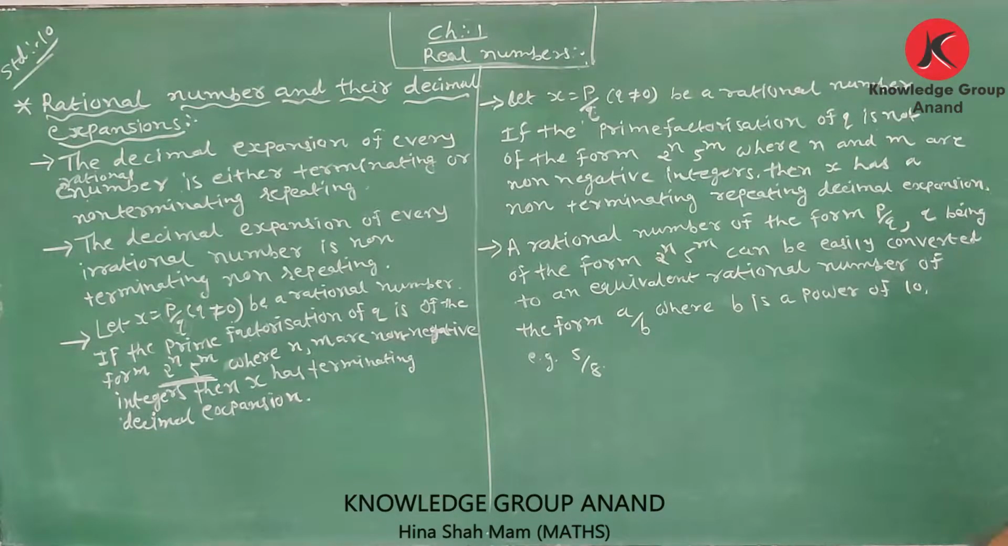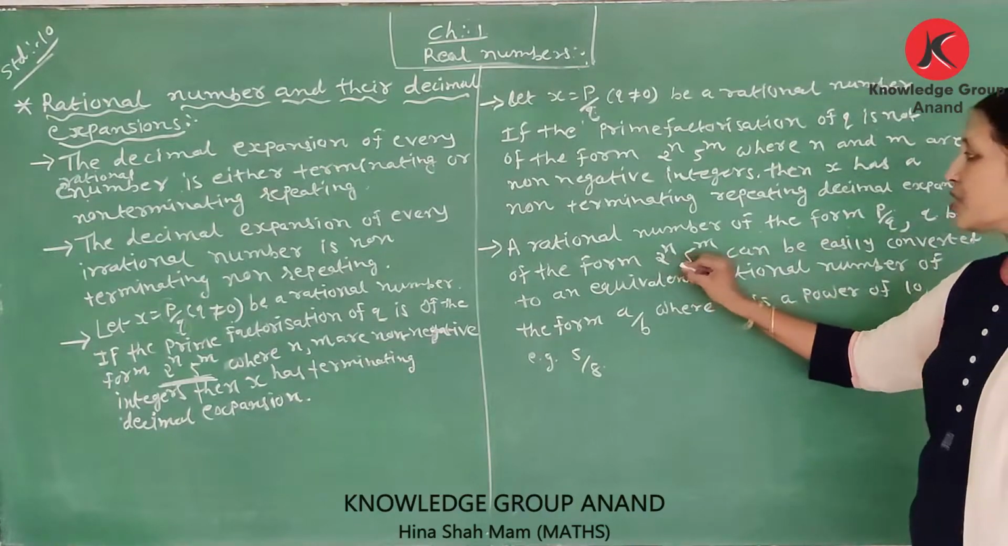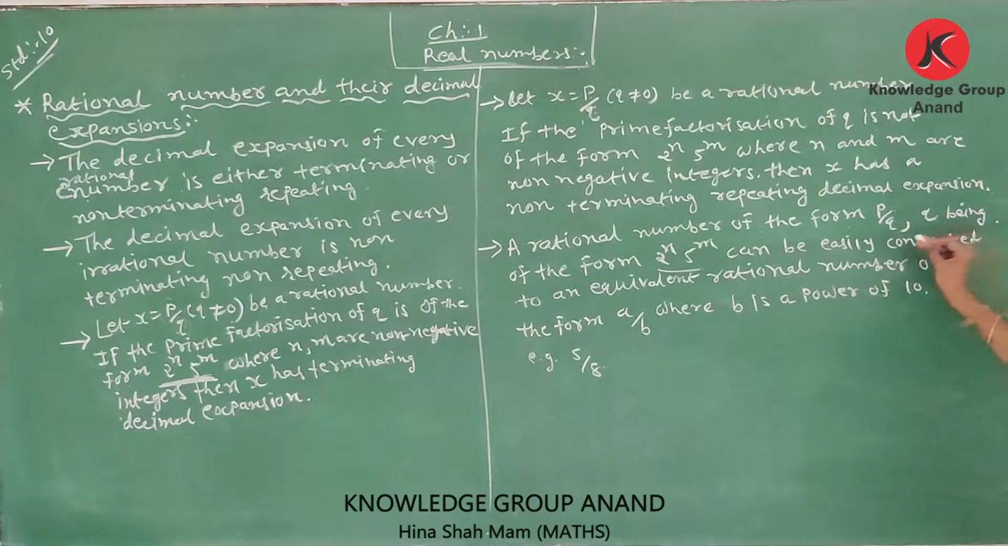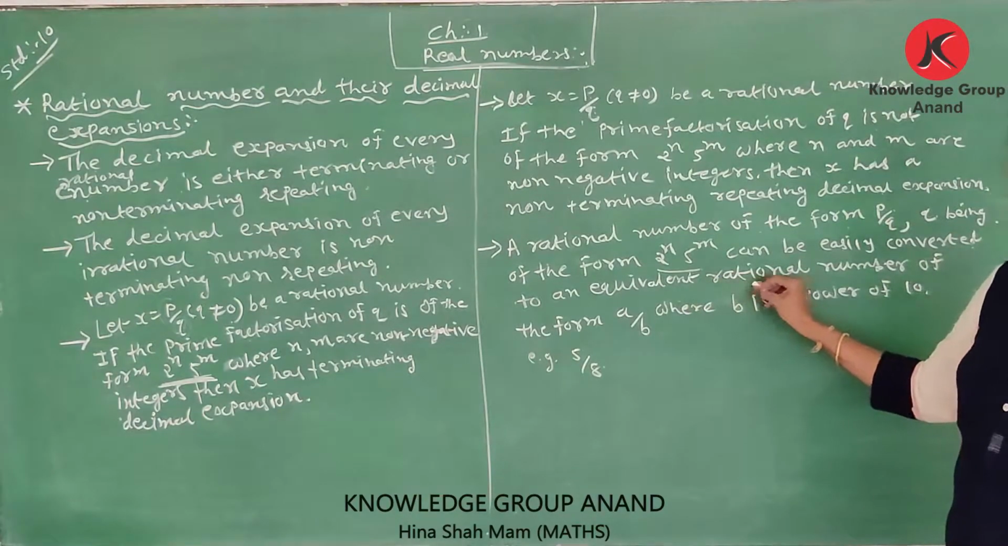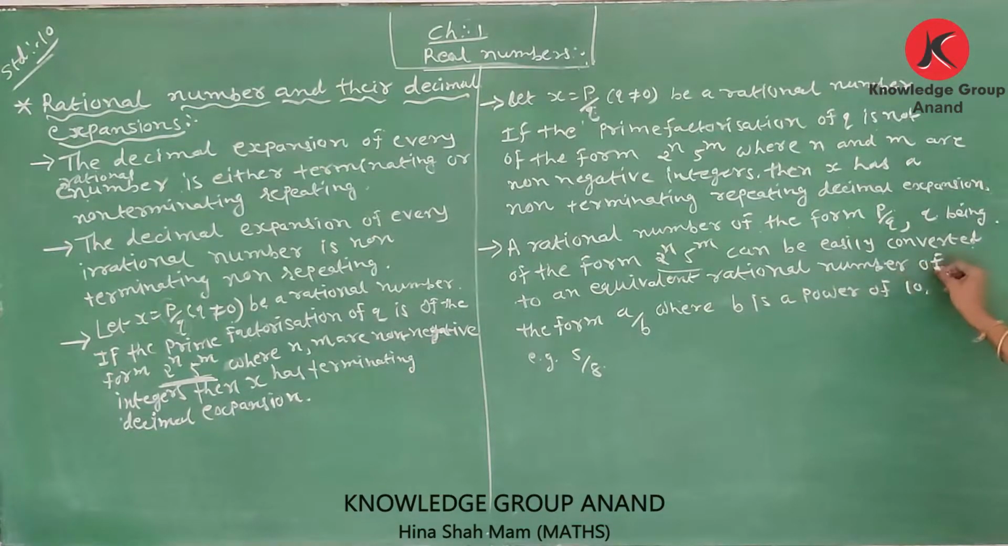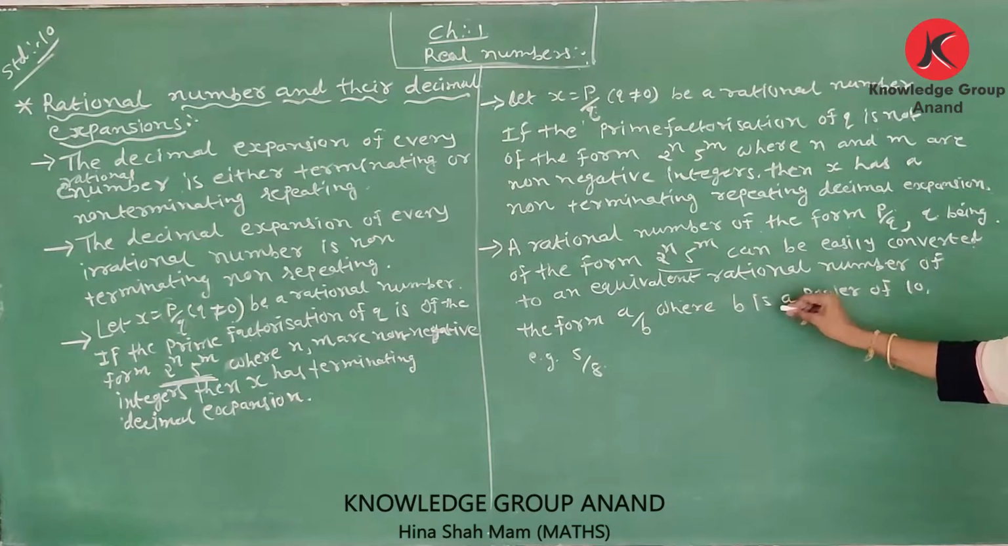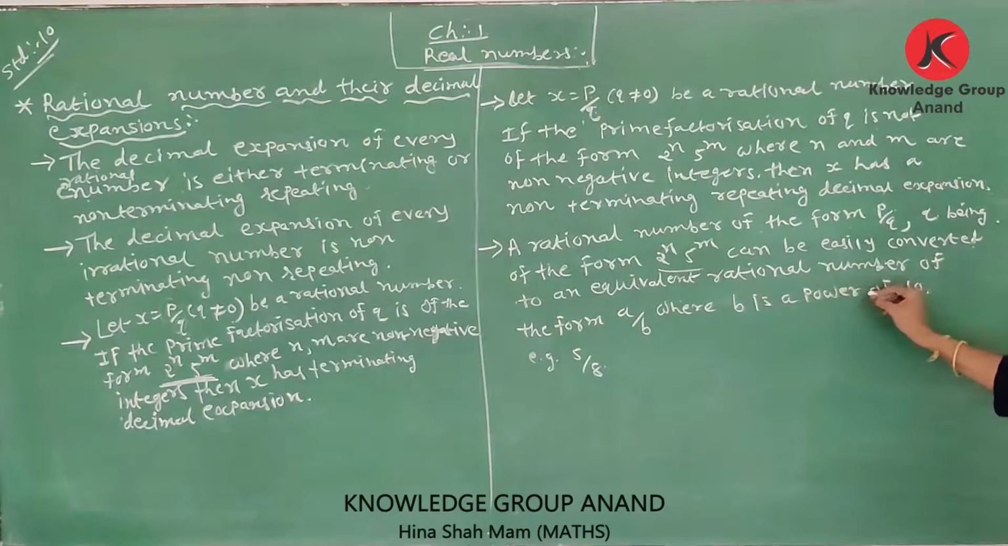Next. A rational number of the form p upon q, with q of the form 2 raised to n, 5 raised to m, can be easily converted to an equivalent rational number of the form a upon b, where b is a power of 10.